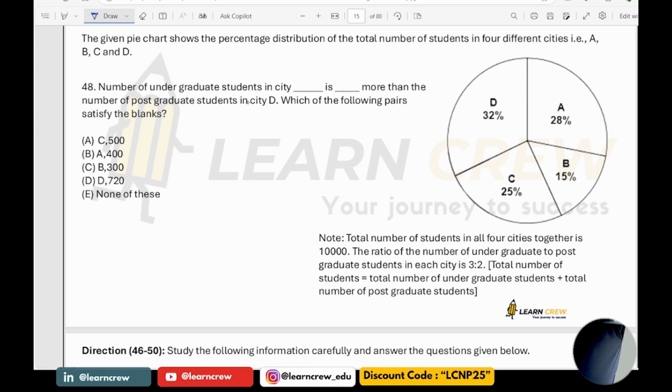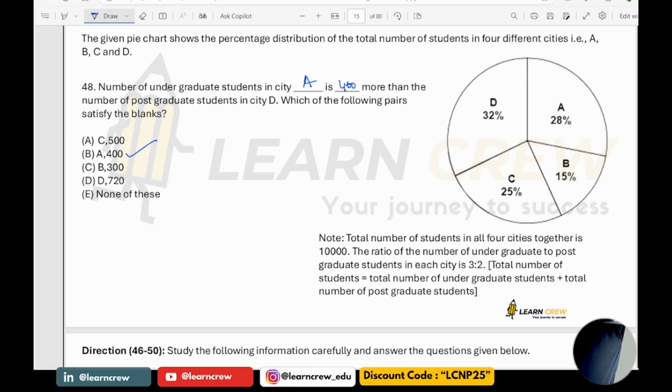Next, number of undergraduate students in city dash is dash more than number of postgraduate students in city D. Which of the following satisfy the blanks? 48th question. Number of undergraduate students in city A is 400 more than the number of postgraduate students in city D.